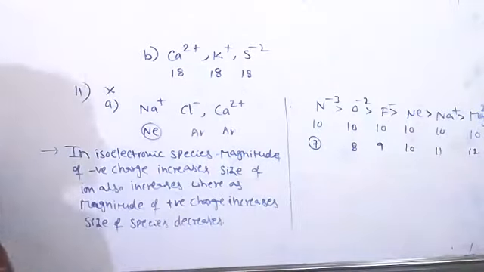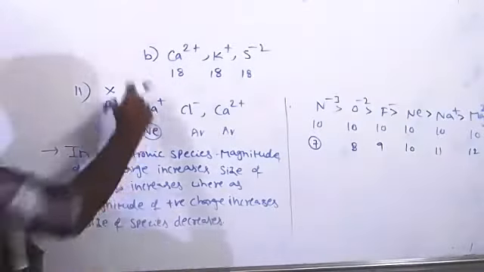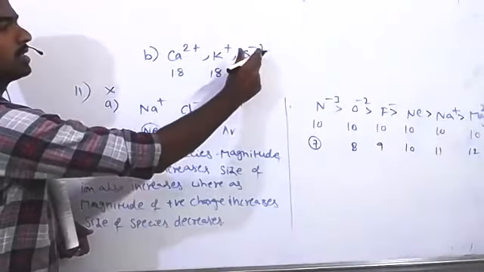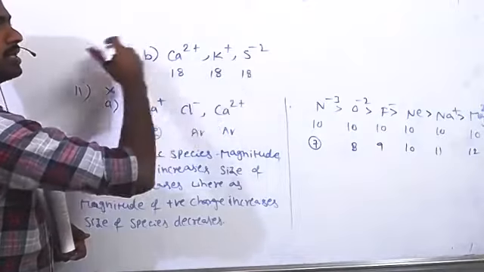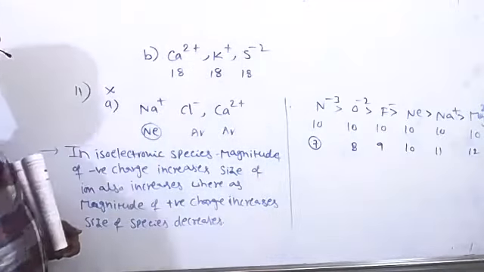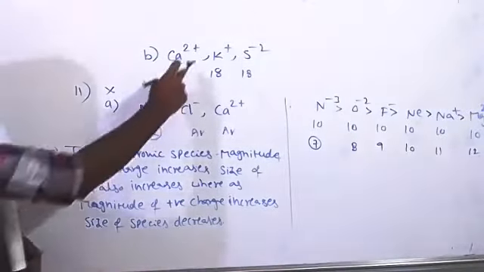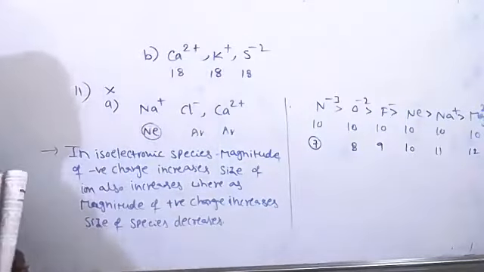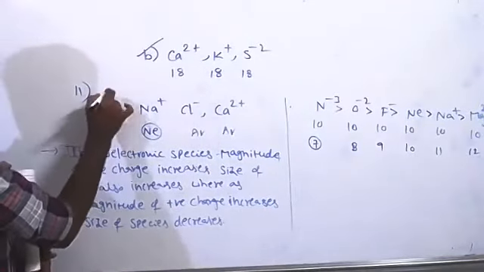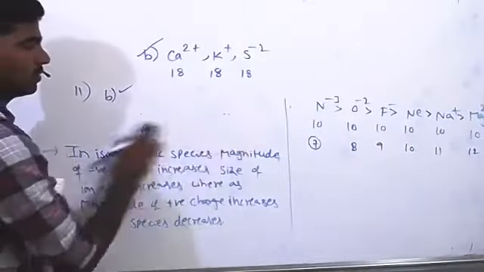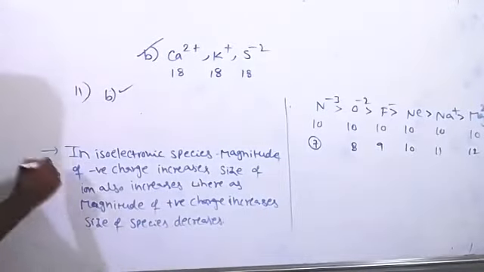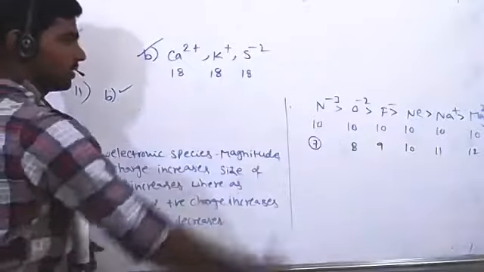Yes, it is correct. In the case of isoelectronic species, as the magnitude of negative charge increases, size also increases. As positive charge increases, size decreases. So B is the correct answer, the 11th one. So note down this statement and write this as an example.